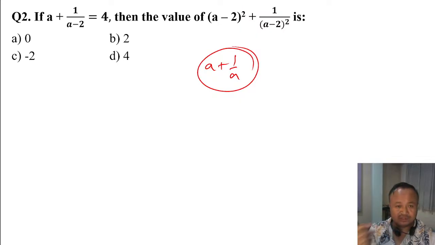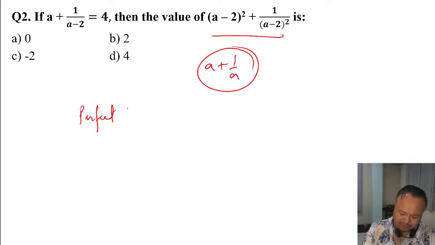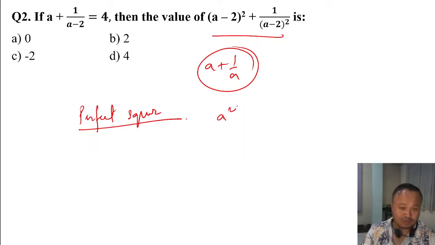Here it is squared, so it is a perfect square. A number can become a perfect square when you just put a square on it. If I put x square, it becomes a perfect square.